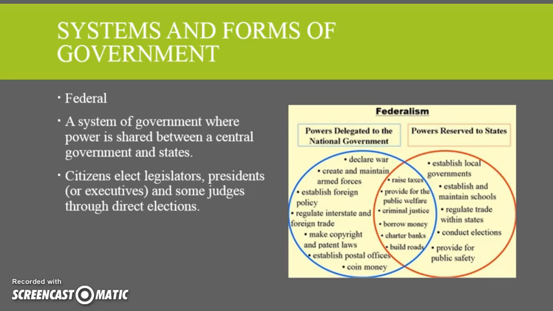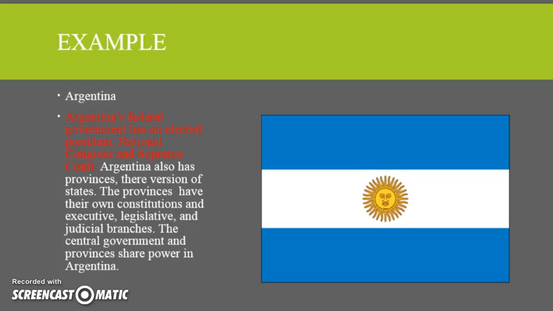The next system of government is a federal system. This is what we have here in the United States. It's a system of government where power is shared between the central government and the different states. Citizens elect legislators. We elect them a president. We have judges too that are elected.